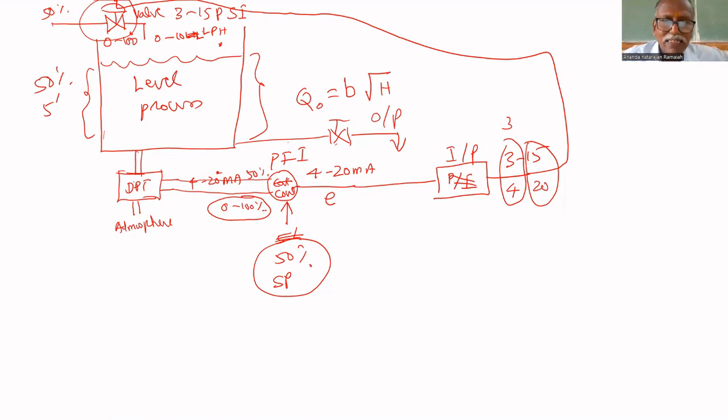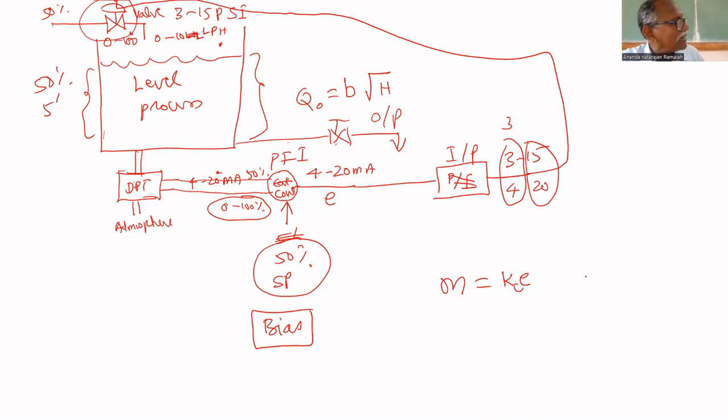That's why that additional input the controller has to give is called a bias. The controller output M, for a PI controller, is based on error. Controller gain multiplied by error. Controller gain is called Kc.